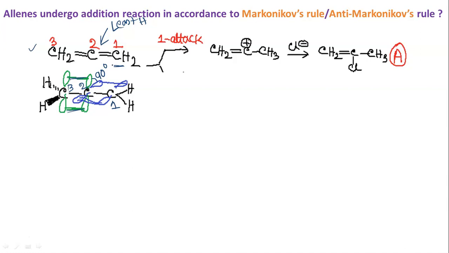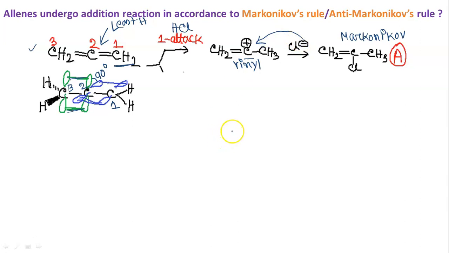So when it is 1 attack, the H of HCl will be added first. So 1 attack means CH2 will capture the hydrogen. So the positive charge will be here. So this is actually a vinyl carbocation. Then Cl minus is added. So this product is Markovnikov obviously, because the least number of hydrogens is on carbon 2 and the negative part is added to that carbon.